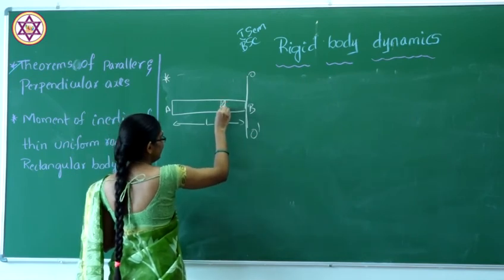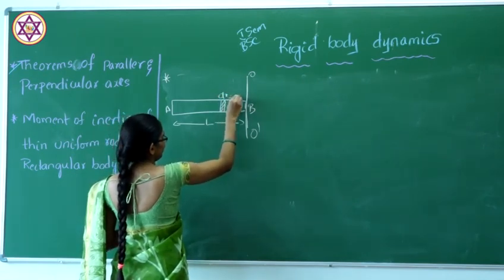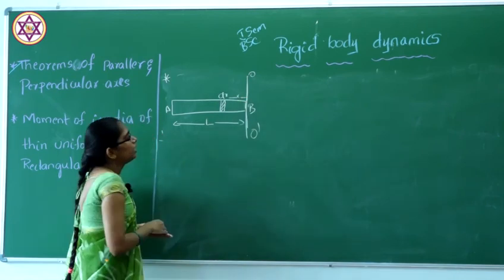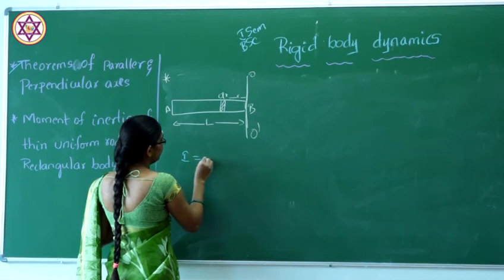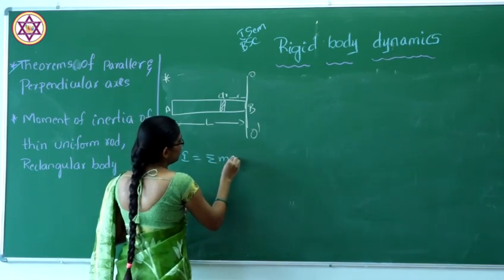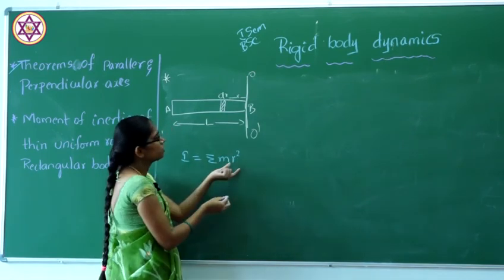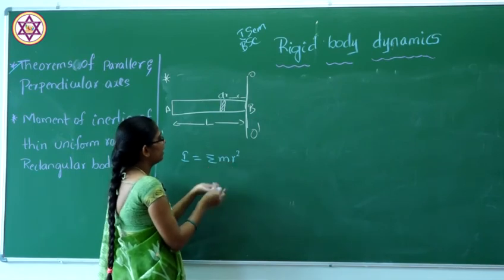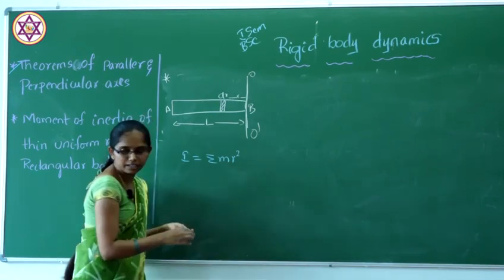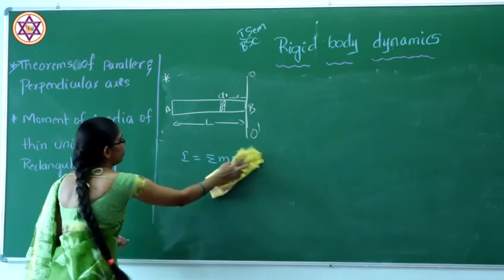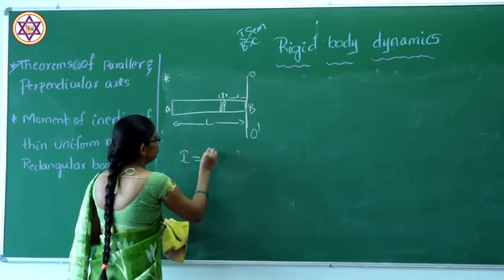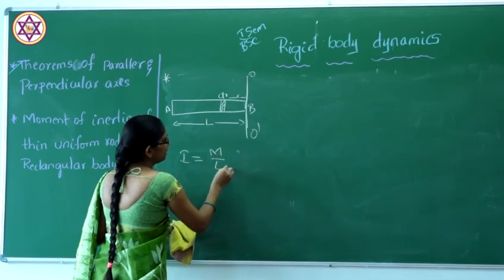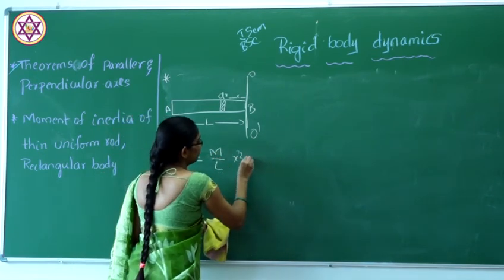Here also I will consider a small element dx at distance x. The moment of inertia will be given by I equals the sum of m r square. So for this rod, the moment of inertia for a small element is (m/L) x square dx.